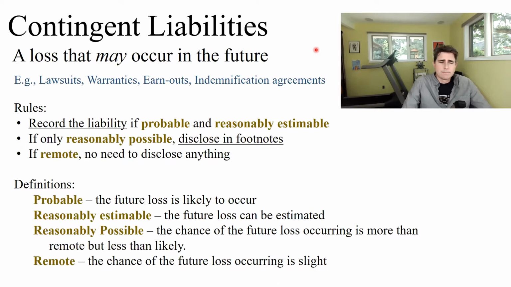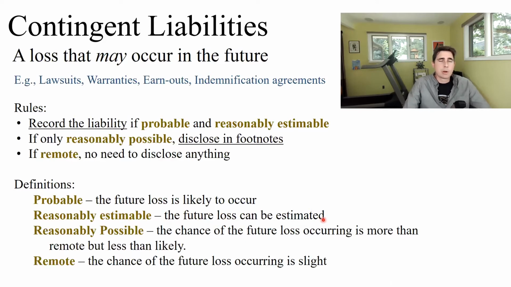And the rules are, a company must record the liability if it is probable and reasonably estimable. Okay, and the definitions are down below. So probable means the future loss is likely to occur, and reasonably estimable means the future loss can be estimated. Okay, so that's when a company is required to record a liability for this possible future loss.